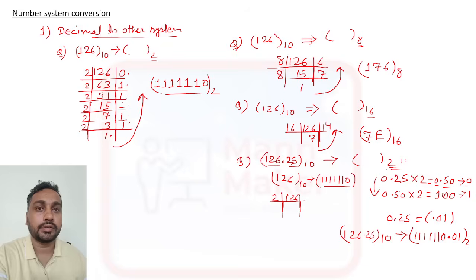Okay, now the first one is your decimal to other. Now the second one is if you get other system to decimal.